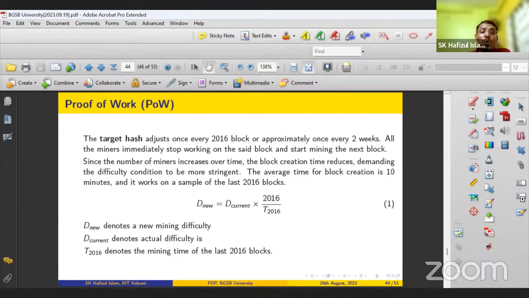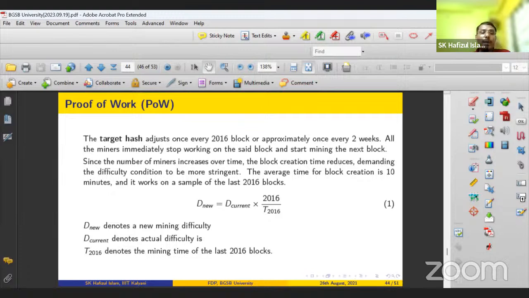Here 2016 is the number of blocks, and the time is the time taken to create those 2016 blocks. That means it is adjusted periodically. After the creation of every 2016 nodes, the mining difficulty will be readjusted. So this is the time to mine 2016 nodes, and this is the expected time of 10 minutes.